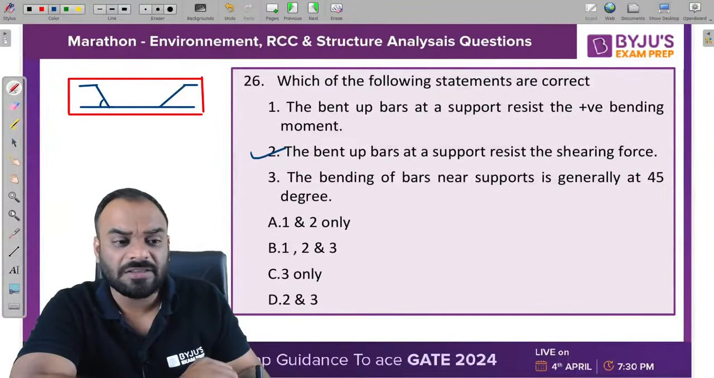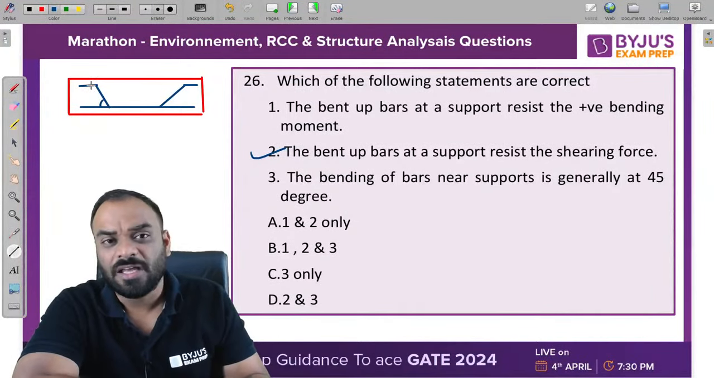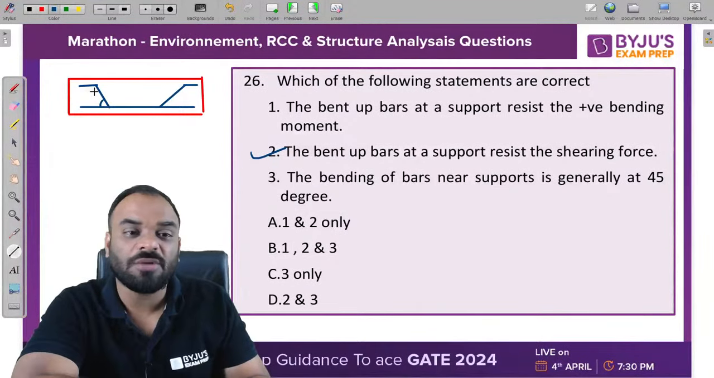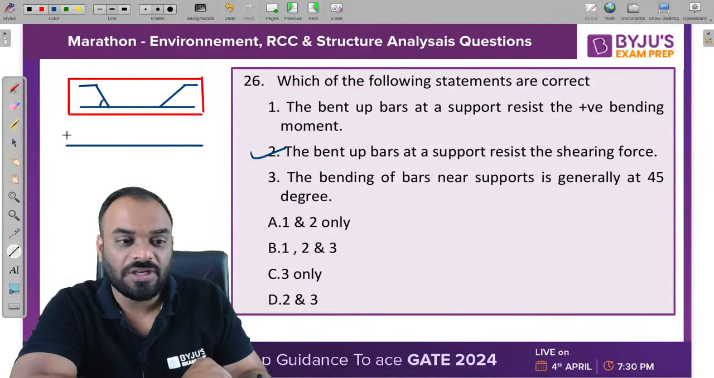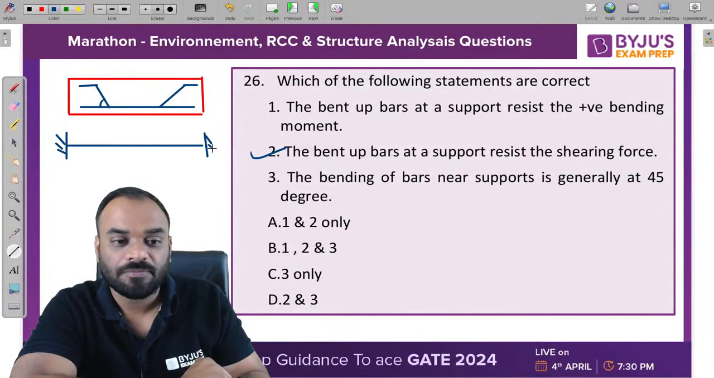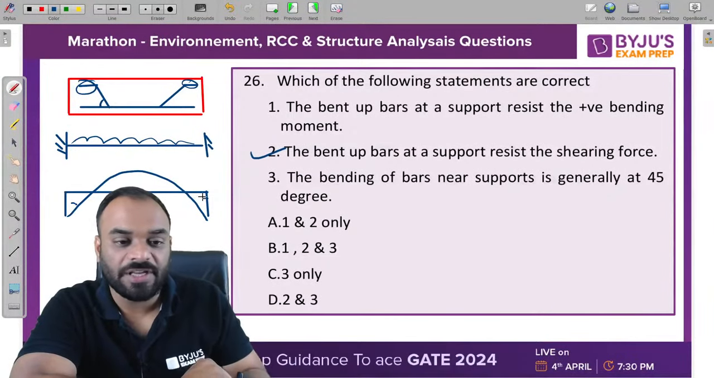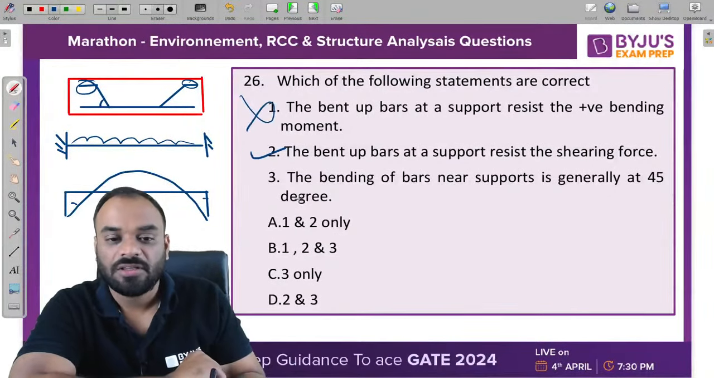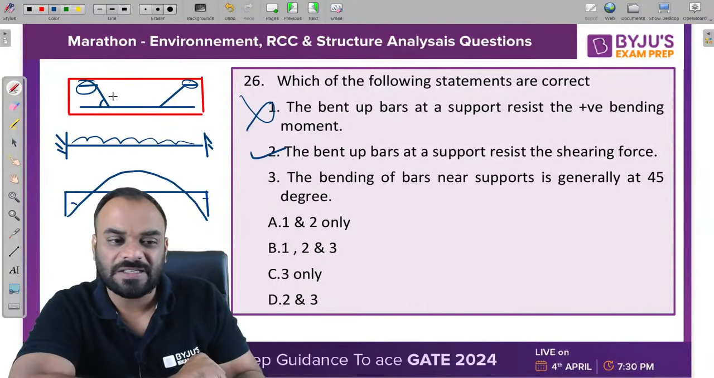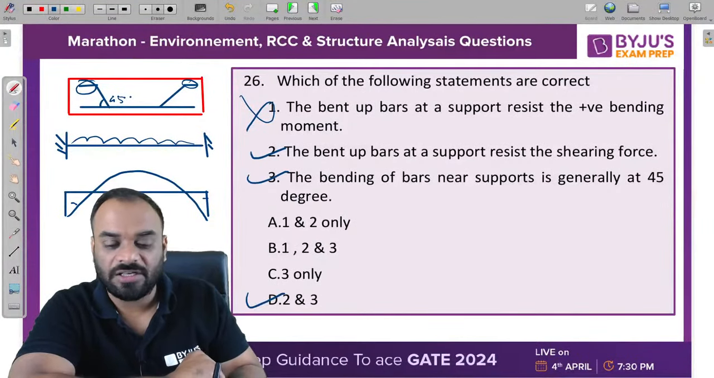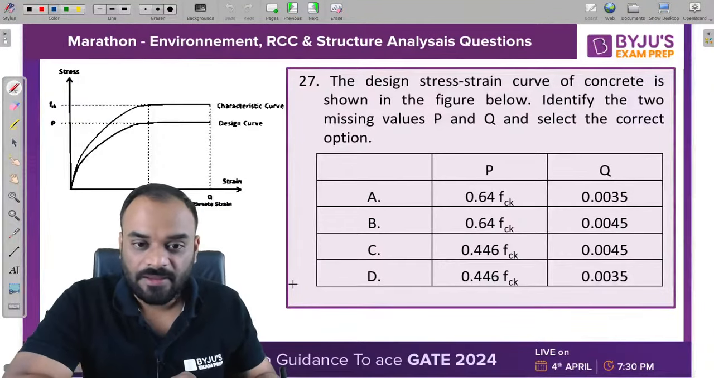But guys, this particular part of the bent up bar is useful to resist the negative bending moment, not the positive one. Let me show you that. So let us consider this is our fixed beam and our UDL is there. Now what should be the BMD over here? It should be like this. So this portion of the reinforcement will bear the negative bending moment, not the positive one. The bending of the bar near the support is 45 degree. Yes, it is 45 degree angle. So 2 and 3 are correct. D is the correct answer. Next question.